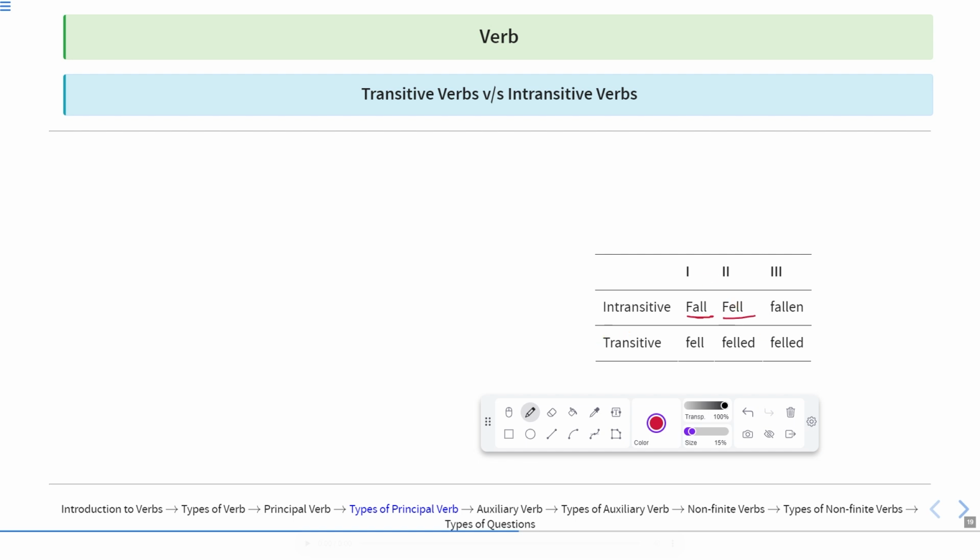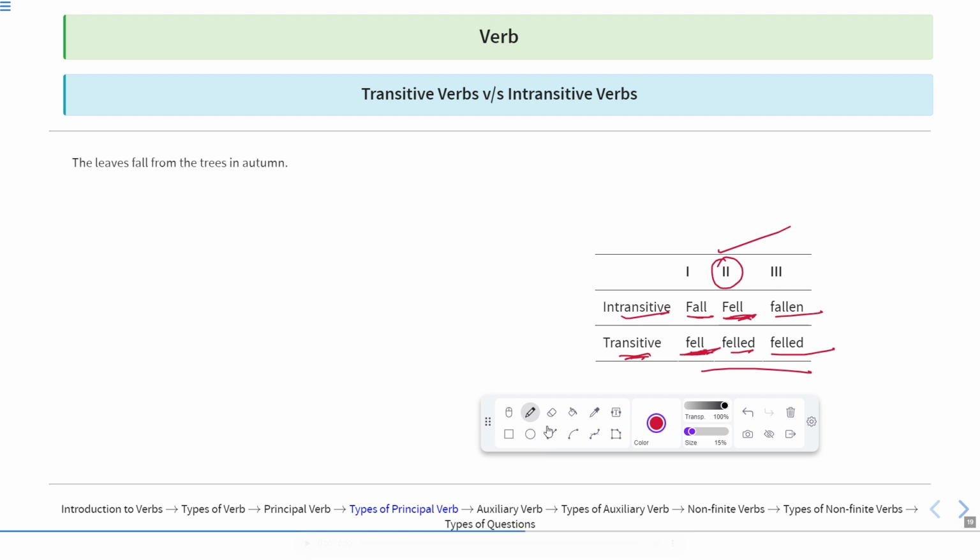So fall is the intransitive verb. The second form of fall is fell, and the third form is fallen. But when we make another person fall, that is the transitive verb which we write as fell. Now, don't be confused between this fell and this fell. Why so? Because this is the second form of the intransitive verb, but this fell is the transitive verb first form. Now the second form of fell is felled and the third form is felled. It means when the action is received by the object, we need to write these three. But when the action is received by the subject of the sentence, we need to use these three.